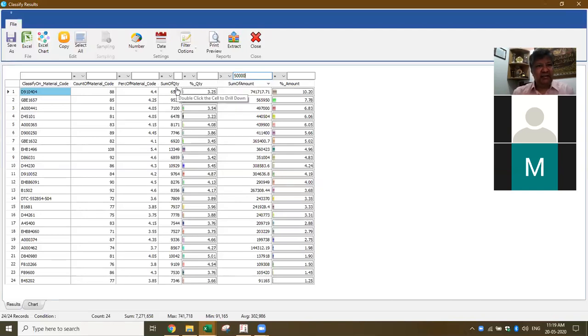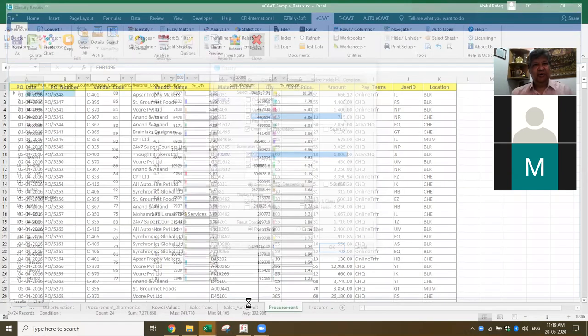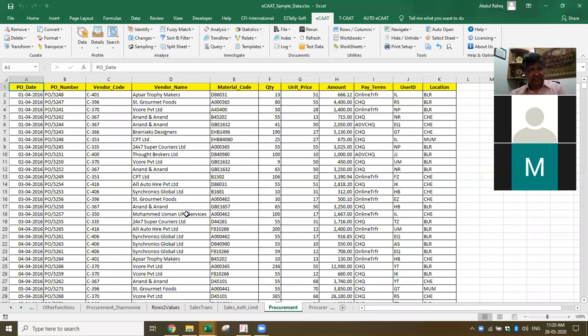Similarly, based on the quantity I want to check the analysis, I can do the analysis in the same way. Which are the places where I've got quantity, let's say greater than 5,000. See, it filters dynamically and gives you this information. So this is how you can do the grouping or analysis of the data. Now let's say I'll show you some powerful functions.